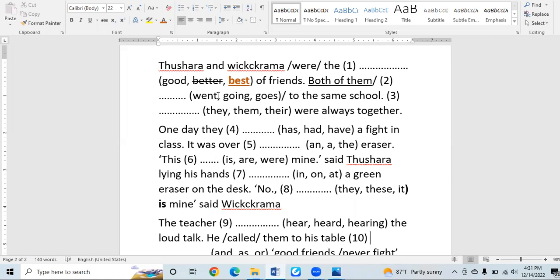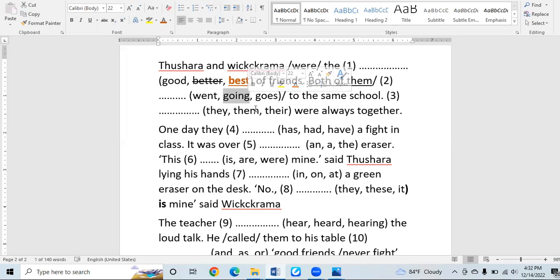Now the word "went". Now we'll see how we guess the answer. The word "went" is the past form of the verb "go". However, with past forms, there's no agreement between subject and verb. So accordingly, we can guess sometimes the word "went" should be the answer because there's no subject and verb agreement. The past verb can agree with each and every kind of subject noun. Accordingly, the word "went" can be the answer, we guess. Now keep that in your head and move on to the word "going".